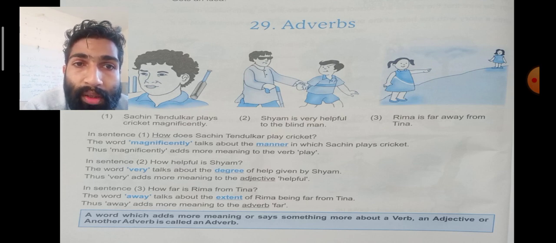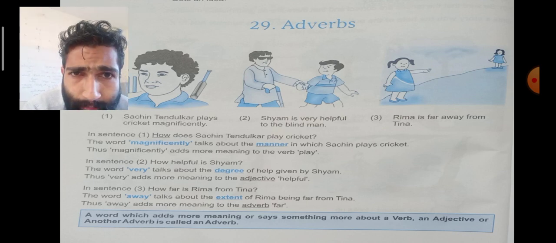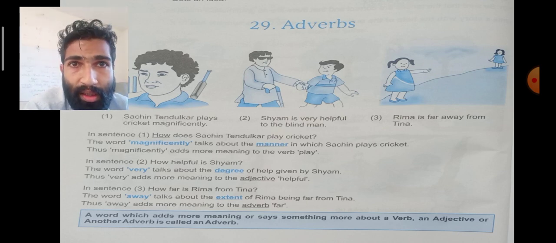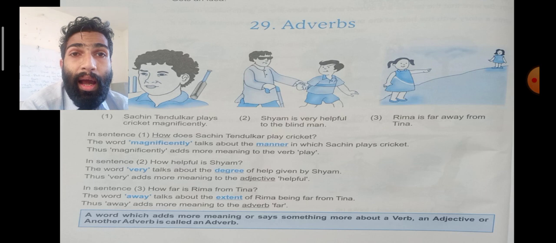So, a word which adds more meaning or says something more about a verb, an adjective, or another adverb is called an adverb. A word which describes a verb or adjective or another adverb is known as an adverb.